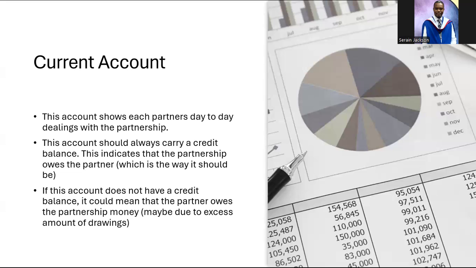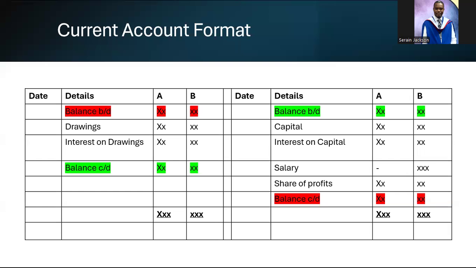So it is important that you understand these details and this theory. So look at the current account format. Now, this is what we call the columnar form, where I put both partners in one sheet, right? So if you have 3 partners or 4 partners, you could put them in one sheet. They call it the columnar format. All right. There is the horizontal format, which does it individually, like a T account.